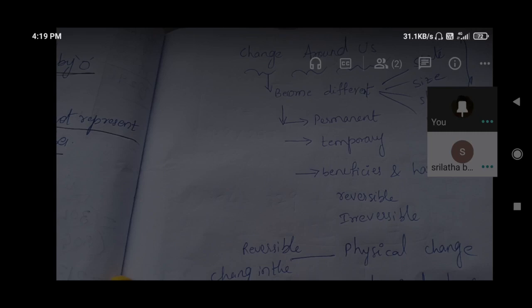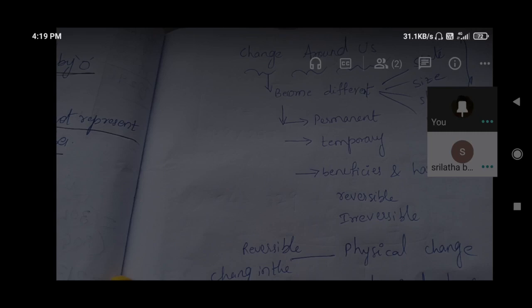And coming to reversible and irreversible changes. The ice example is suitable for this also. While we are eating, it will become water, and again if we freeze it, it will become ice. Reversible and irreversible: from this we can change to that, and again from that back to this. Whatever permanent change I told, that is irreversible. Cotton to ash we prepared, completely burnt out. Yes, ashes will come. We cannot get that back. We cannot reverse it again. Cotton to ash we made, but ash back to cotton we cannot get.